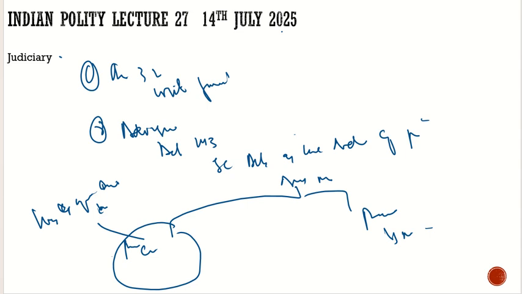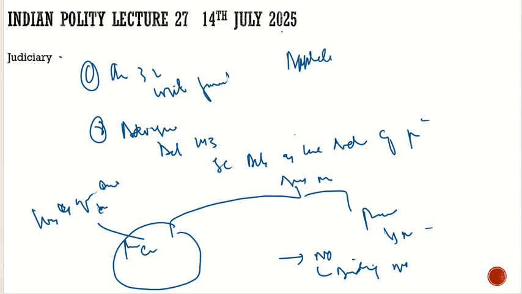Then, is this advice binding on the President? The answer is, on paper, no. This advisory jurisdiction is not binding on the President. On paper, at least, say no. If the question comes, is the advisory jurisdiction of the Supreme Court under Article 143 binding on the President, then the answer is a big no. Please remember that.